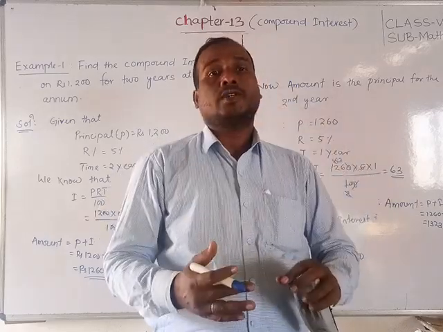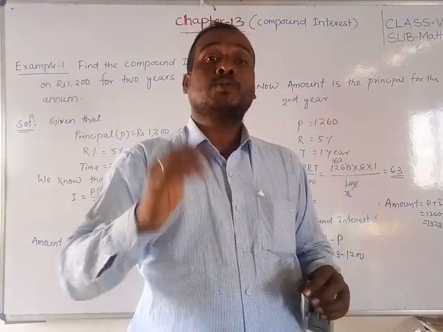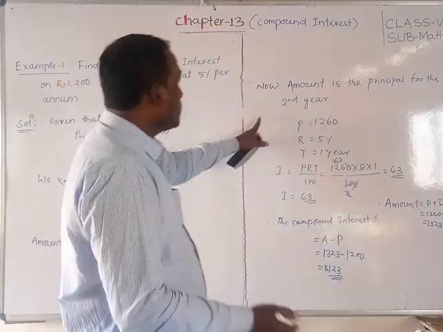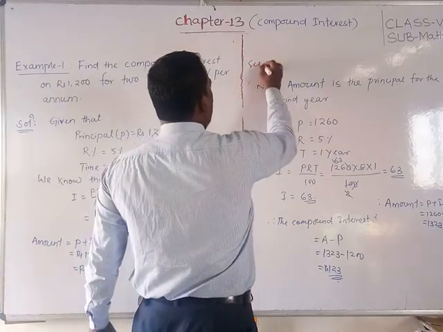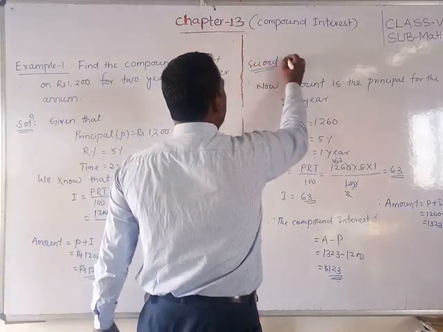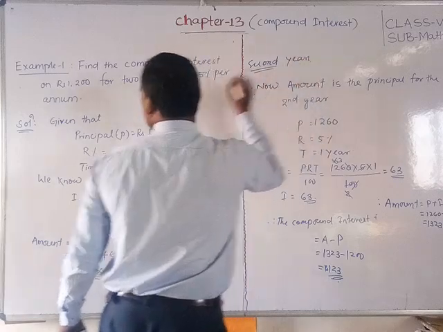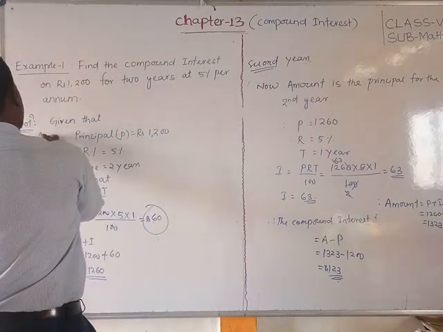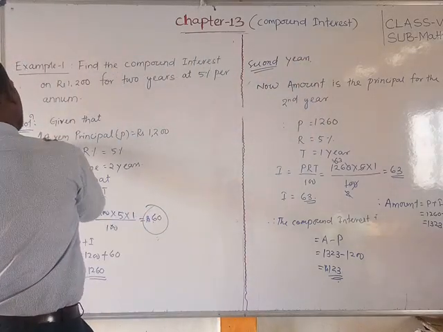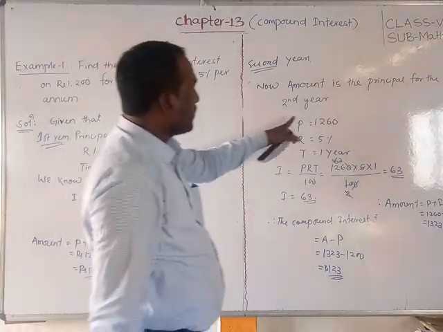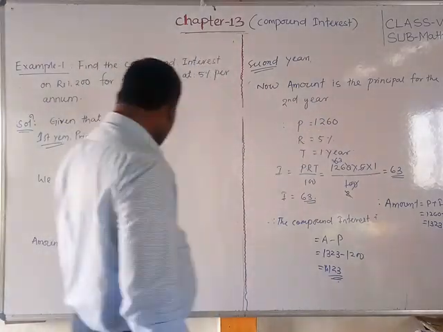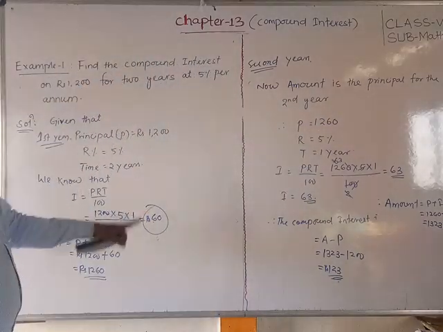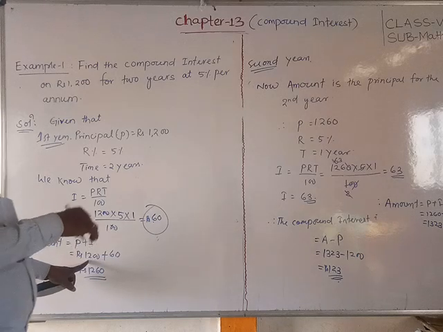And whatever we got, that is the principal for the second year. Now this is for the second year, and this is the first year. ठीक है, तो सेकंड ईयर के लिए प्रिंसिपल कितना होगा 1260, क्योंकि हमें इंटरेस्ट जो मिला उसको फिर प्रिंसिपल के साथ ऐड कर दिया.